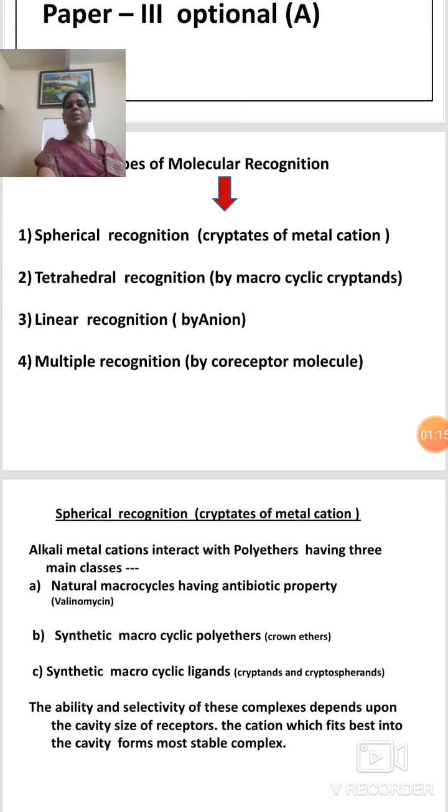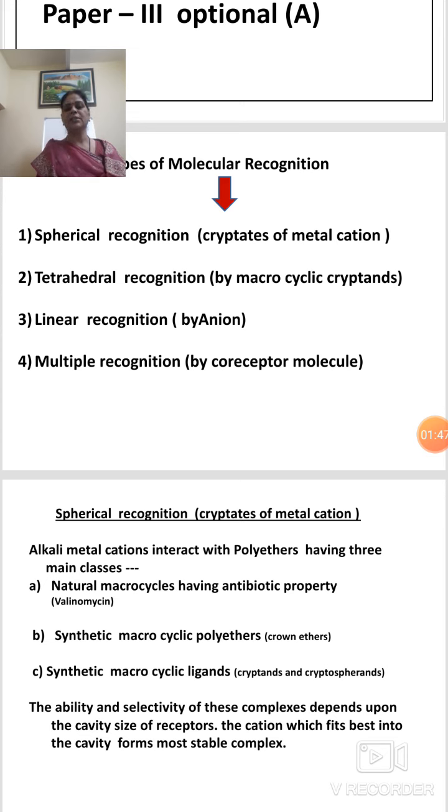The size of the cavity of the receptor molecule, the shape of the cavity of the receptor molecule, and the shape of the substrate which interacts and forms the supramolecule. It overall depends upon the cavity, size, shape and structure of the molecule and the interaction of the molecule.